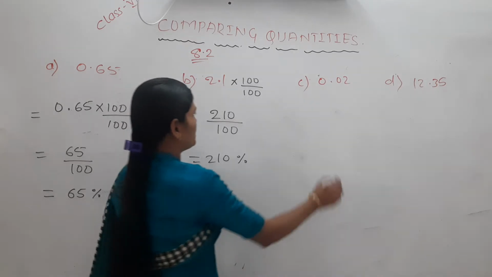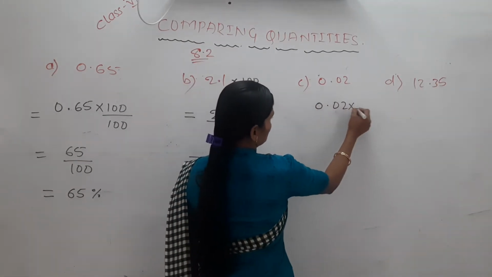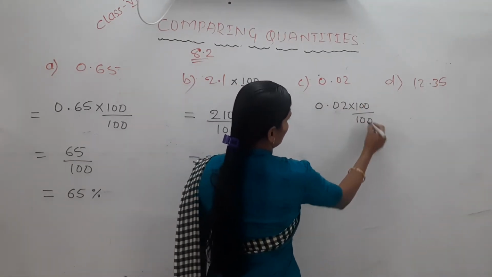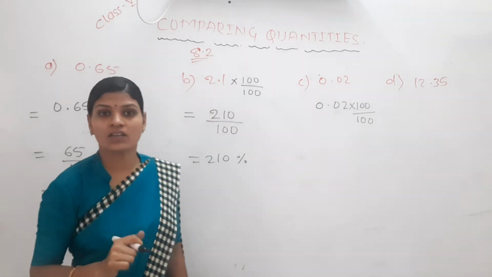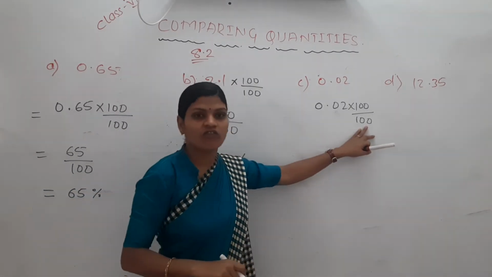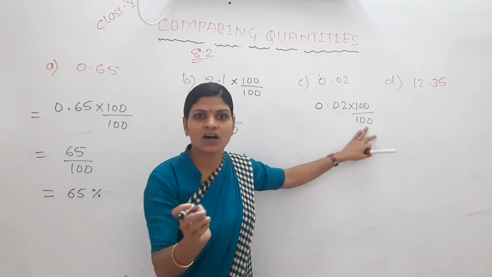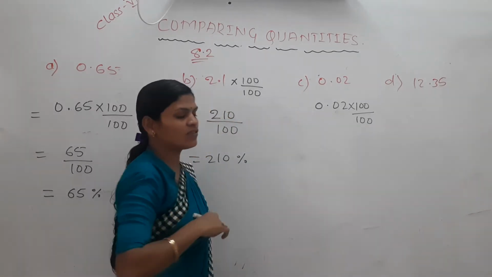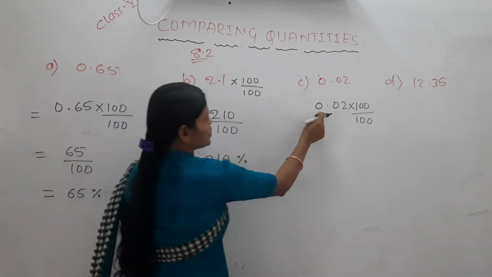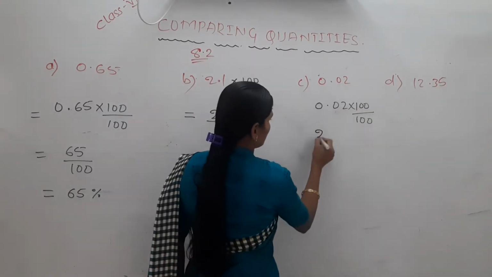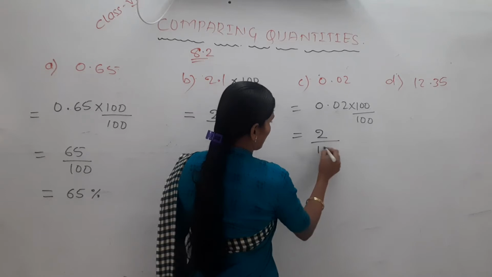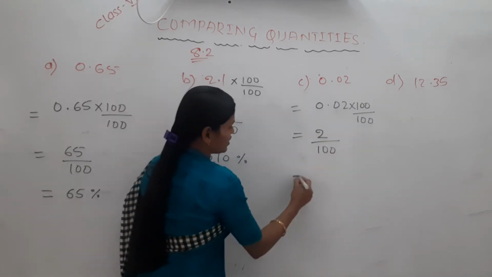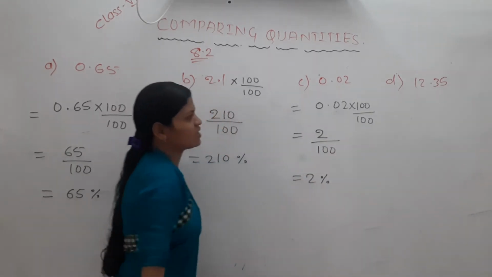Same, 0.02, multiply and divide by 100. Why do we take only 100? Because I want it for each 100, per 100. So for that purpose I am taking multiply and divide by 100 only. 0.02 into 100 becomes 2 divided by 100. 2 for each 100 means it becomes 2%.